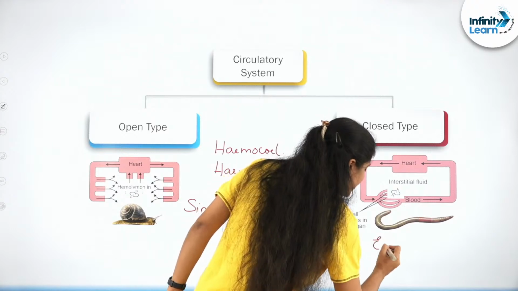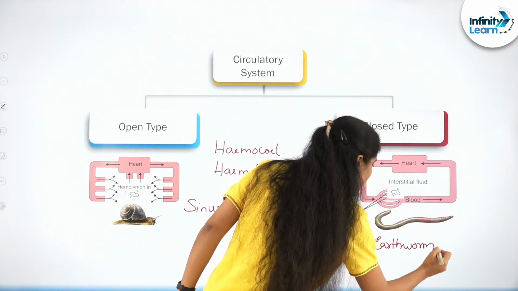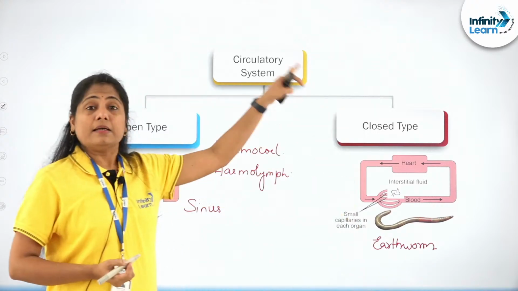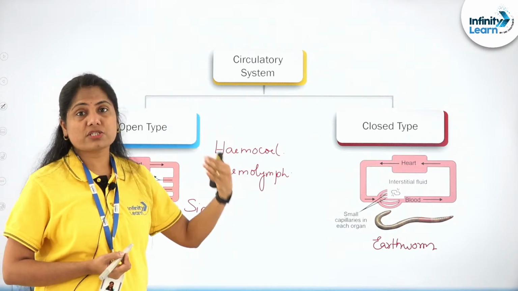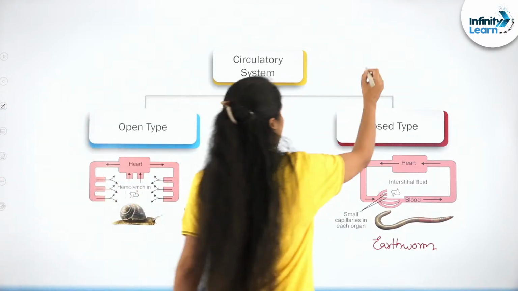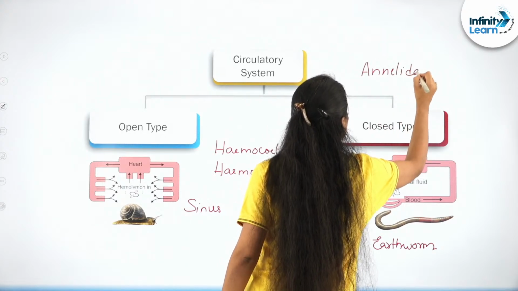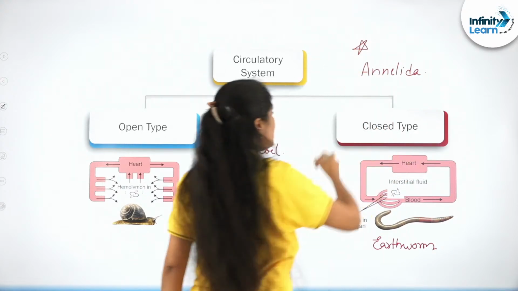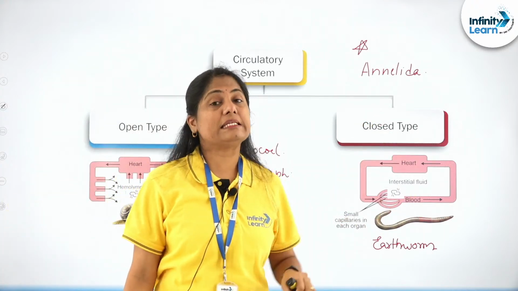Earthworm is the example that's given here, and you can also mark it important: in the course of evolution, where did we first see a closed circulatory system? That would be phylum Annelida. That can be an important question, like where the closed blood vascular system first made its appearance.